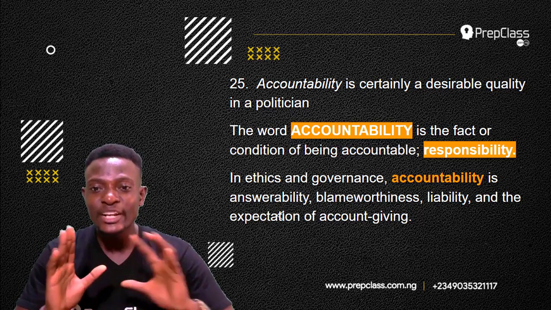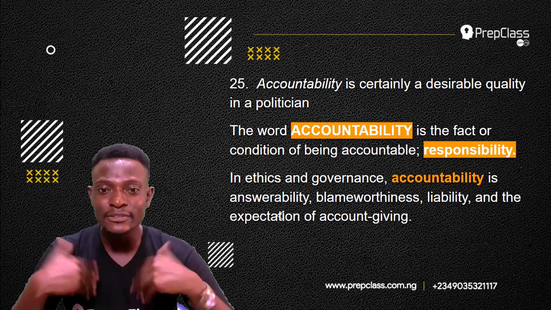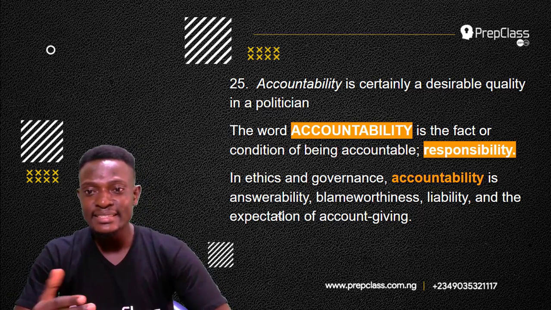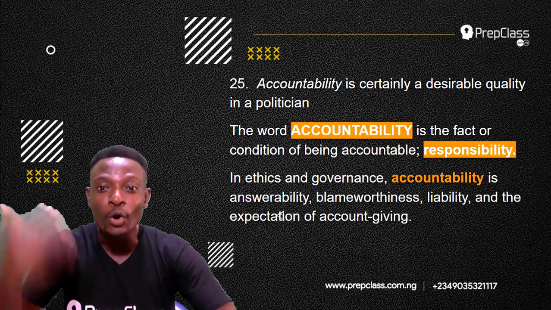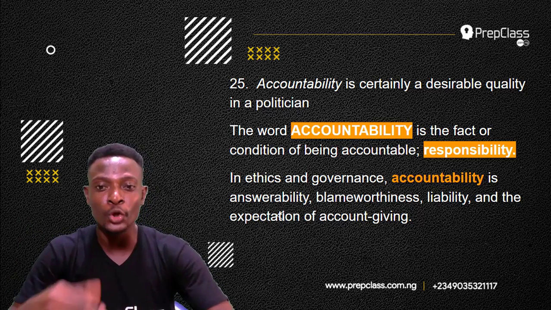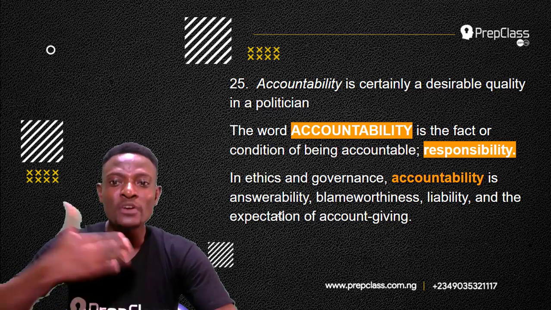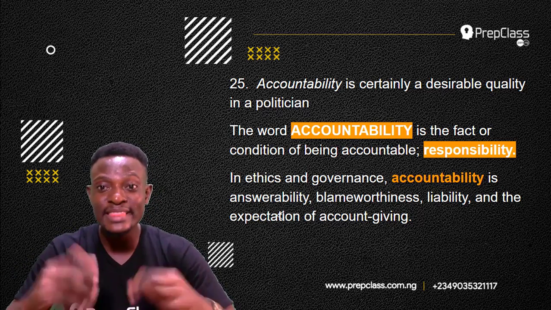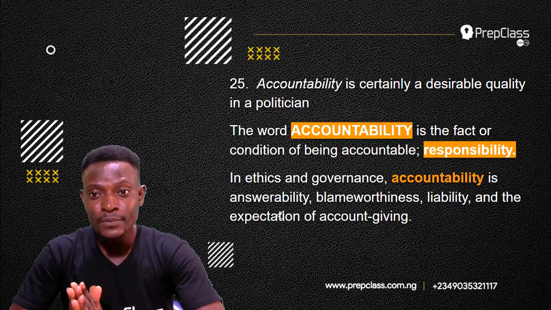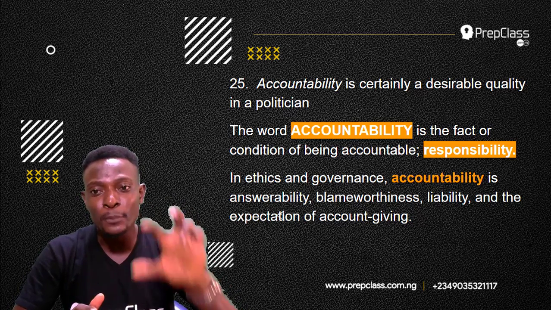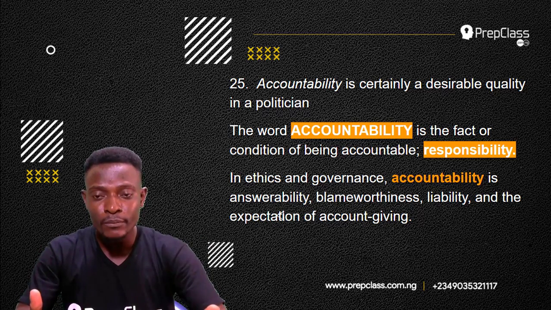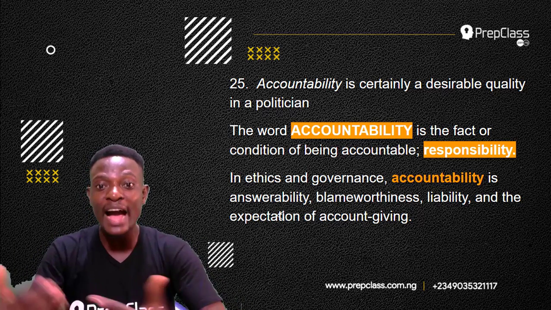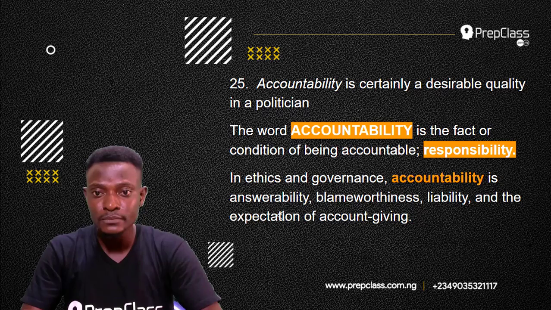In ethics and governance, accountability is answerability, blameworthiness, liability, and the expectation of account giving. You should give account of the position or the office you occupy. You should be responsible to that office. There are some things that are expected of you, so you have to be responsible for those responsibilities. You have to be accountable. You must be able to answer for your actions and inactions.